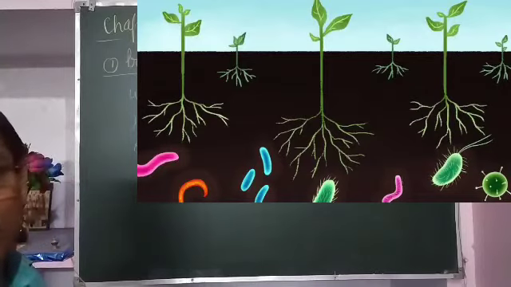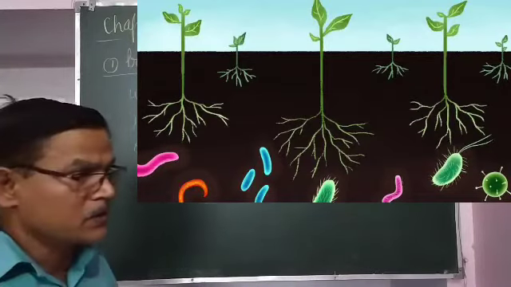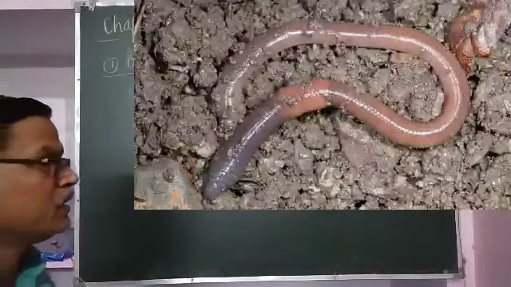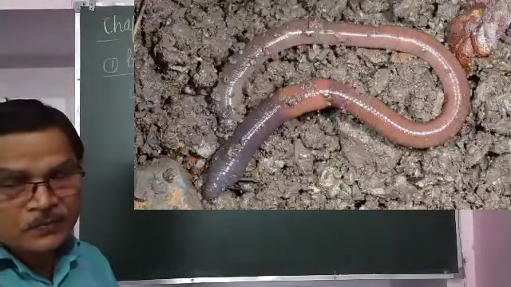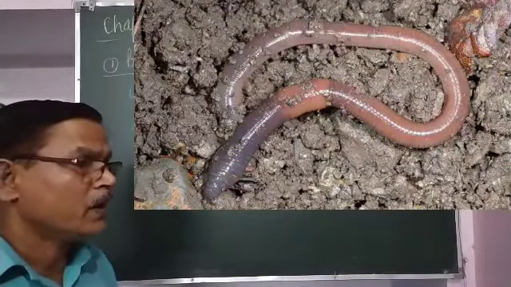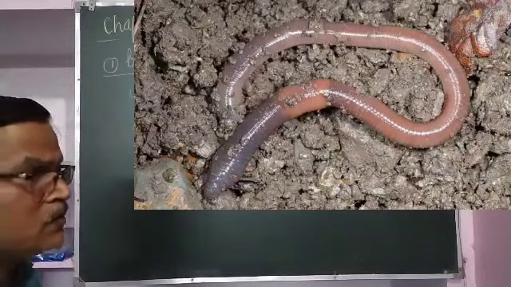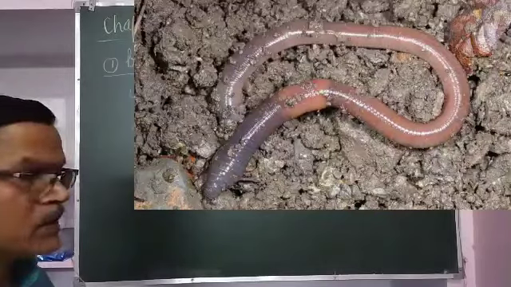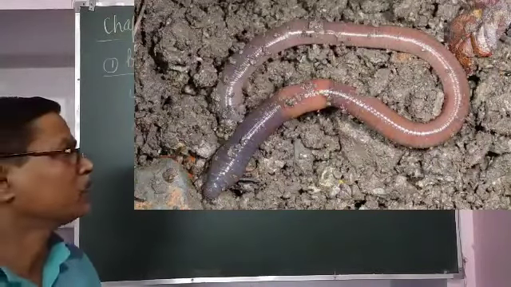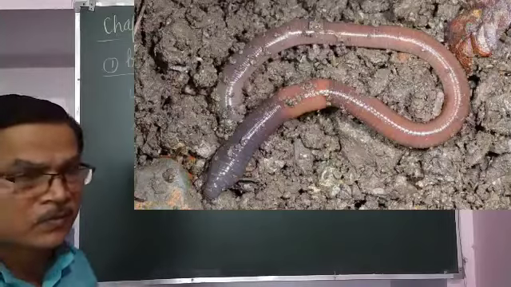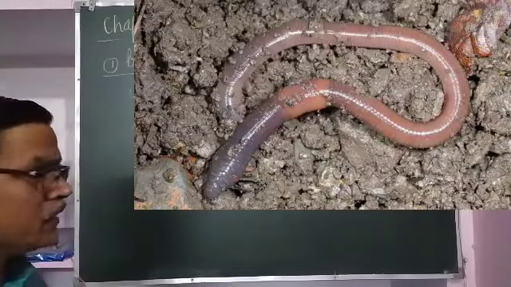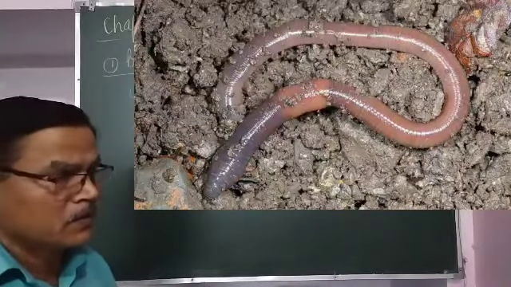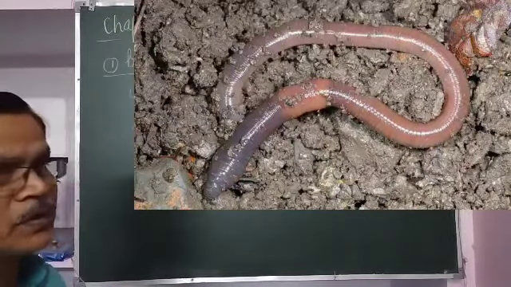Earthworms are also called the farmer's friend. They eat the soil and break down complex substances into simpler substances, and by breaking down organic materials they make nutrients available to the plants for absorption. They also help in turning the soil: they make holes and take soil from downside to upside.